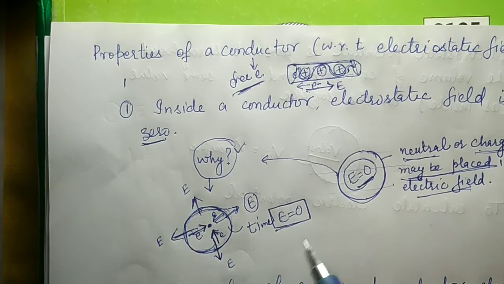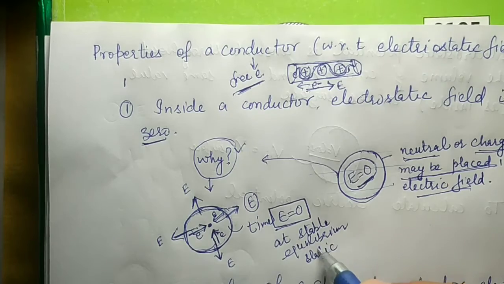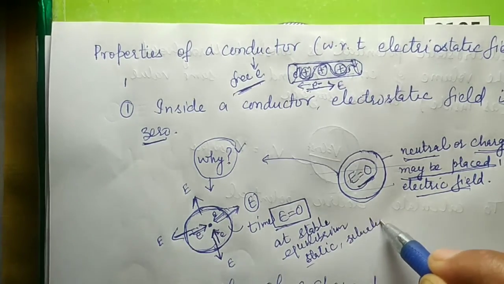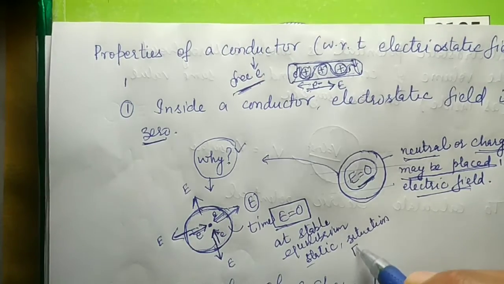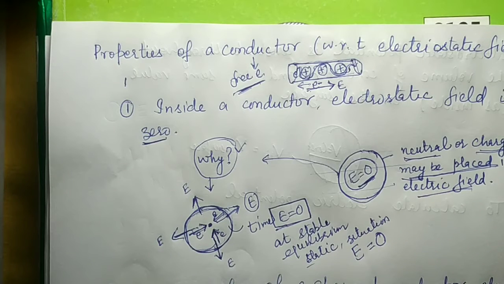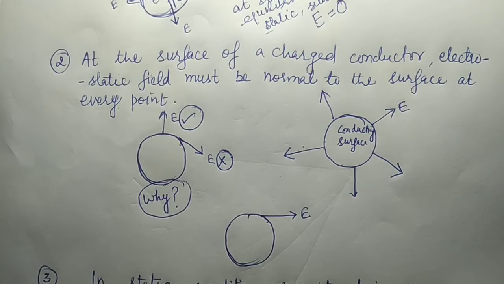So you can say that in a static situation, the electric field inside a conductor is always equal to zero. If it is not equal to zero, then the electrons keep on moving inside the conductor and they automatically make the electric field equal to zero inside the conductor. Now let us discuss the second property of a conductor.